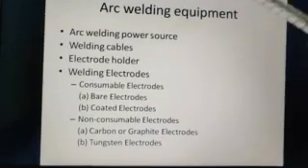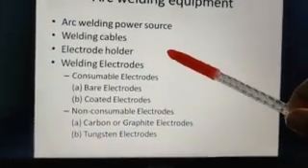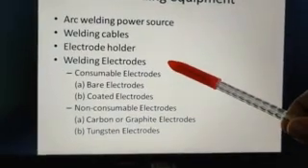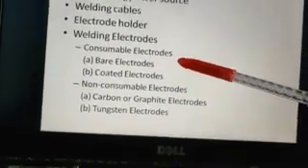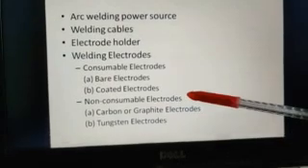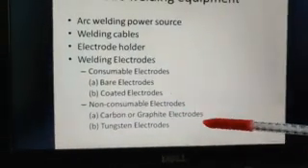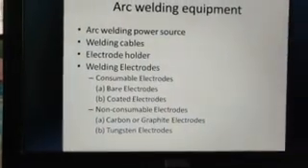The arc welding equipment are the arc welding power source, welding cables, electrode holder, and welding electrodes. Welding electrodes can be consumable electrodes, and again consumable electrodes can be bare electrodes or coated electrodes. Then we have the non-consumable electrodes, namely carbon or graphite electrodes, and also tungsten electrodes. The arc welding power source can be DC or AC.